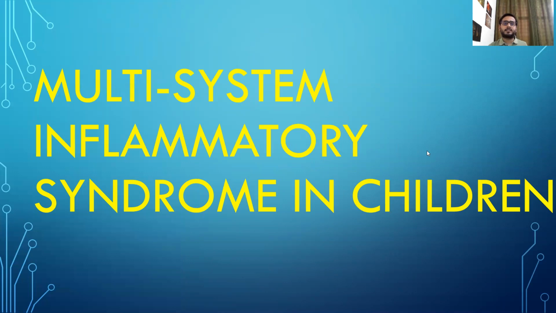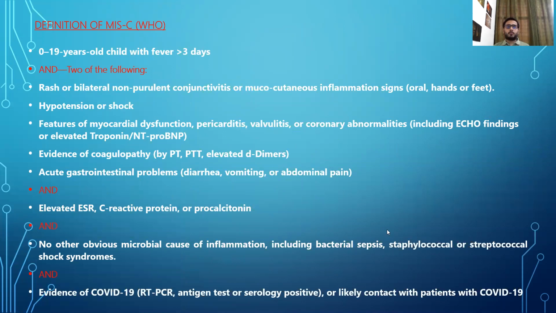MISC is multi-system inflammatory syndrome in children. Coming to the definition, what is MISC? As per WHO, the MISC definition is in the 0 to 19 years age group, when fever is more than 3 days and any two of the following: rash, or bilateral non-purulent conjunctivitis, or mucocutaneous inflammation signs, that is oral, hands or feet.